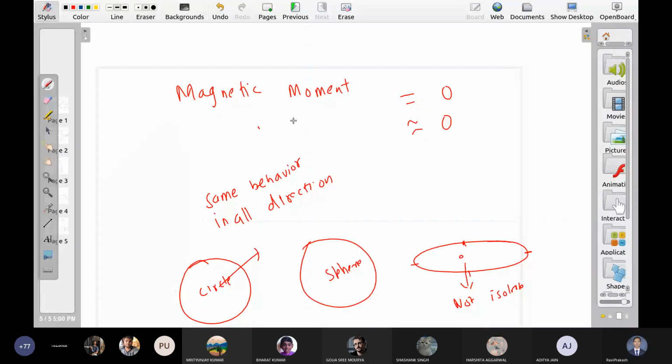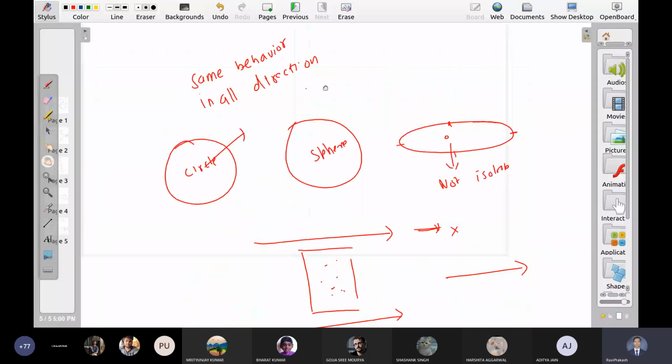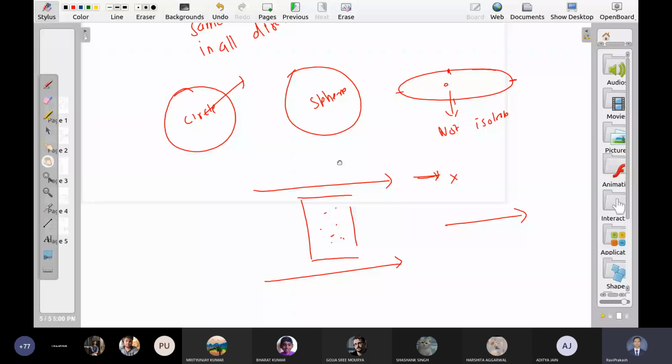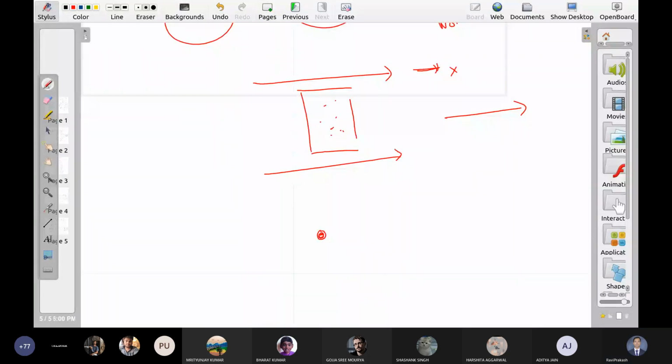Magnetic moment when no external field. Now we put it in the magnetic field. So the easiest problem that we can solve here is this. This is the positive charge. Electron is rotating around it in a circle. So this is a circle. Don't think it is an ellipse.